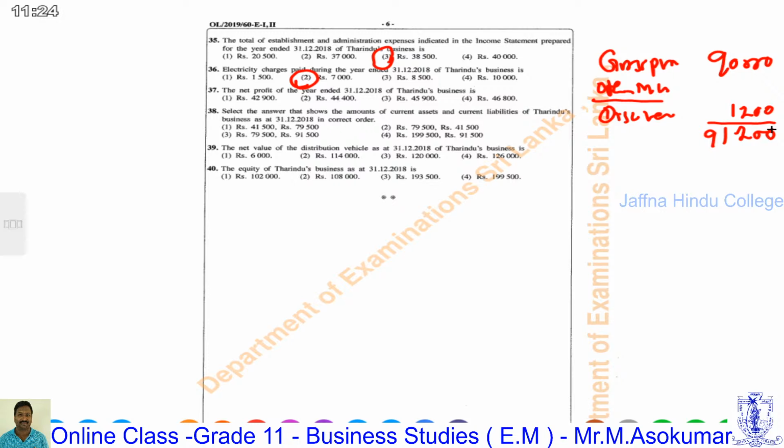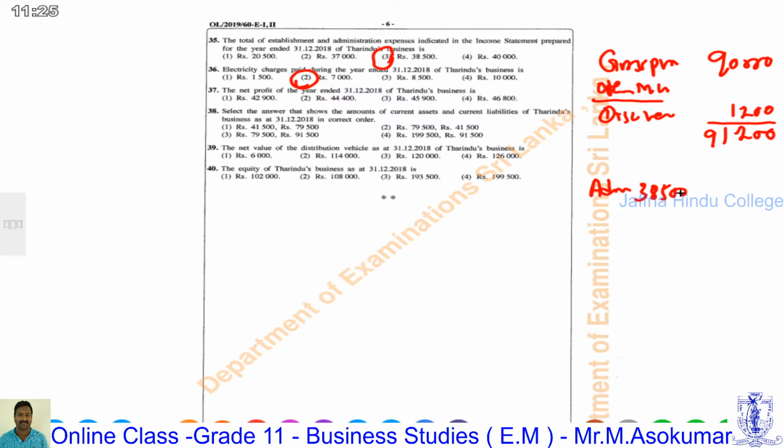This is the total income. Then we have to deduct the total expenses from this earned income. In question number 35, we have calculated establishment administrative expenses. Therefore, we can deduct this one directly. Administration expenses 38,500.